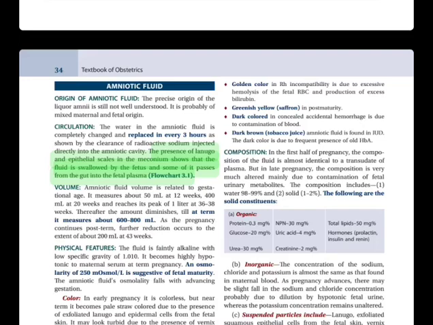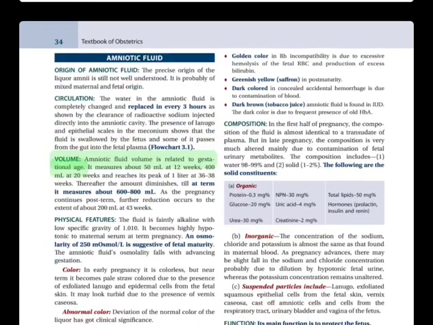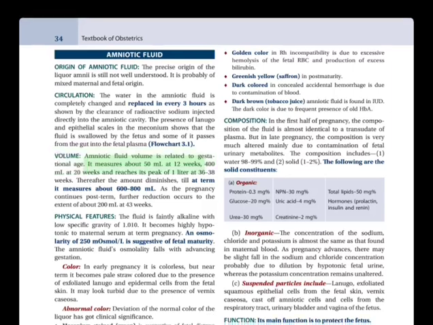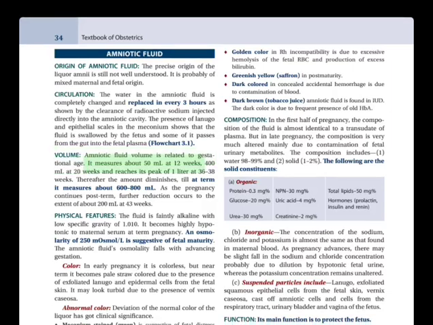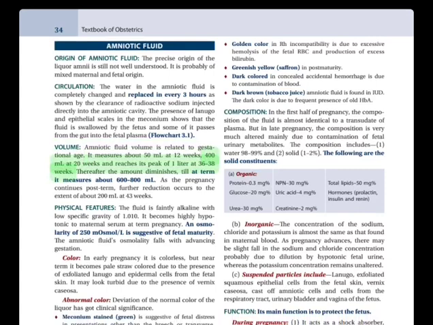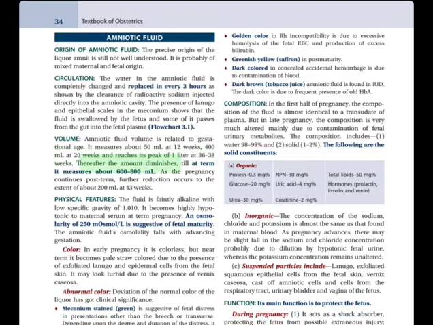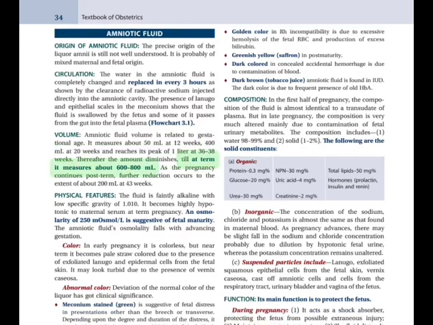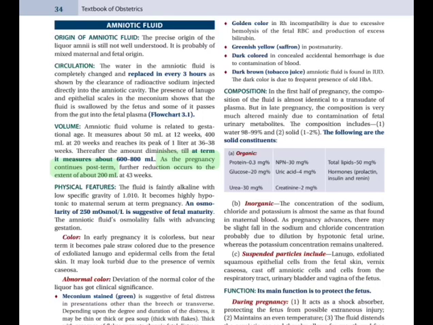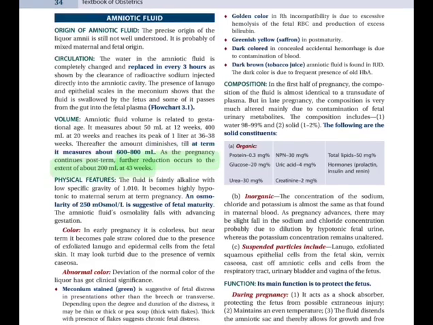Volume. Amniotic fluid volume is related to gestational age. It measures about 50 milliliters at 12 weeks, 400 milliliters at 20 weeks and reaches its peak of 1 liter at 36 to 38 weeks. Hereafter the amount diminishes, till at term it measures about 600 to 800 milliliters. As the pregnancy continues post-term, further reduction occurs to the extent of about 200 milliliters at 43 weeks.